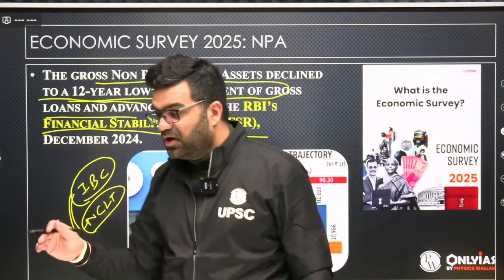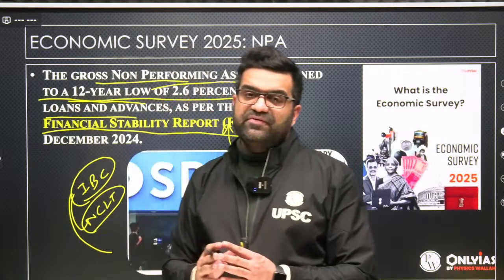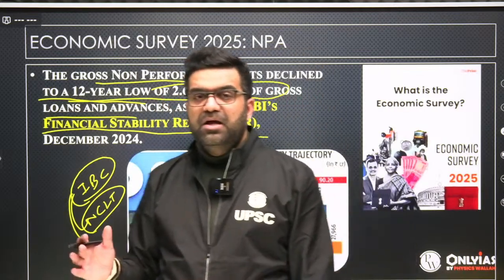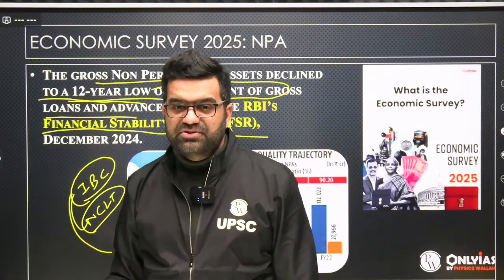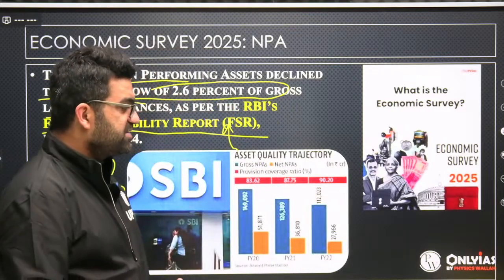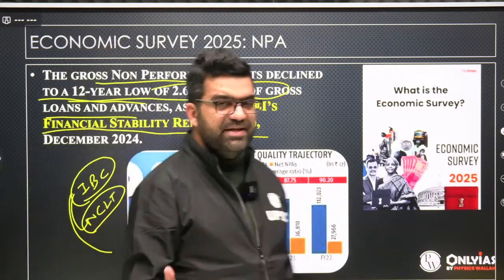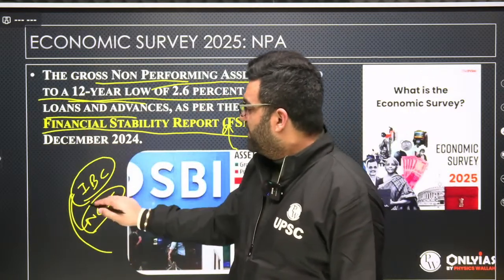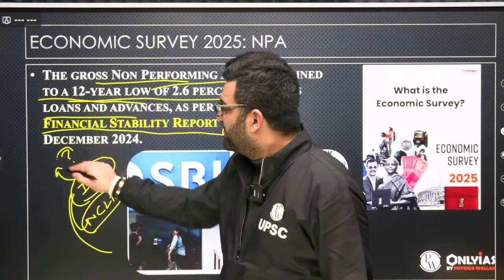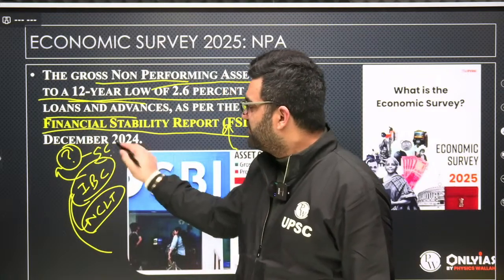Of the total loans and advances given, only 2.6% are turning out to be bad. They are not paying. So this is what the economic survey says. But we'll do the critical analysis in the coming days through our current affairs classes. We'll see that the Insolvency and Bankruptcy Code has been diluted by the successive judgments of the Supreme Court.